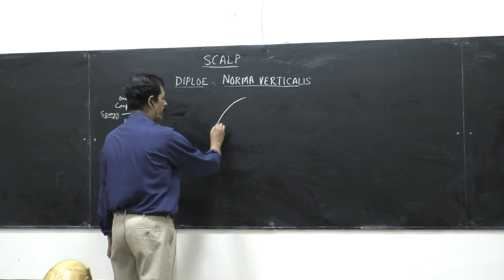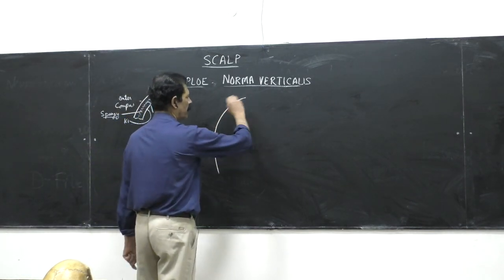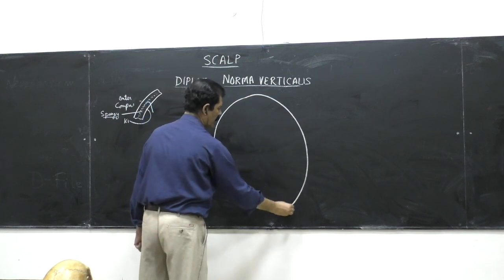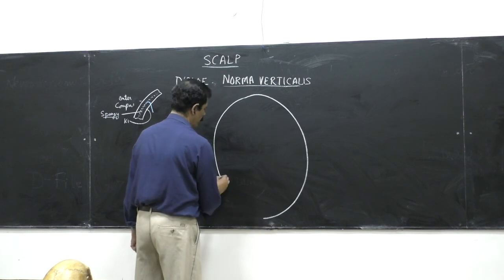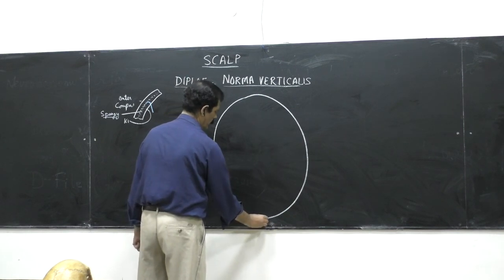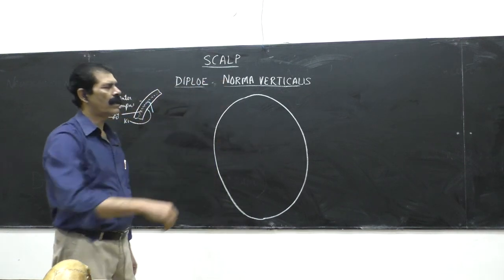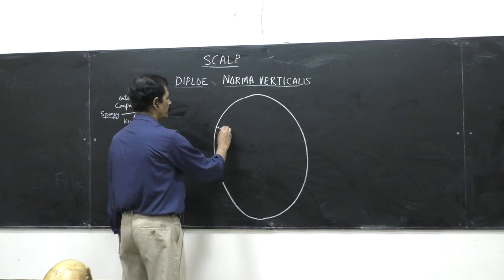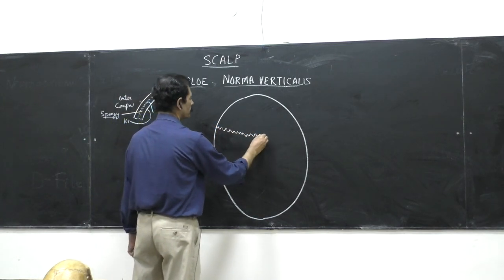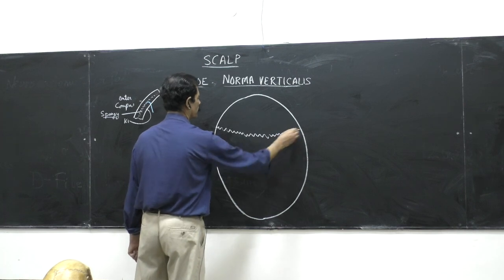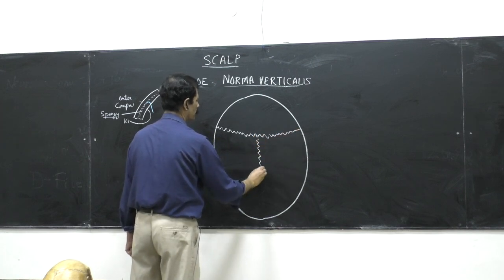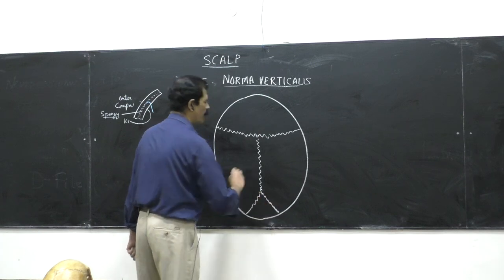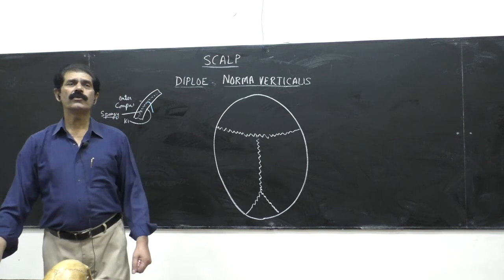So make a diagram in full page. As I am drawing the line, follow me. This will help in your exam also, how to draw any diagram. So this is the outer layer of the skull, norma verticalis. So this is the sutural line.